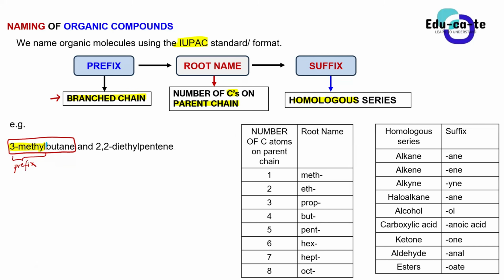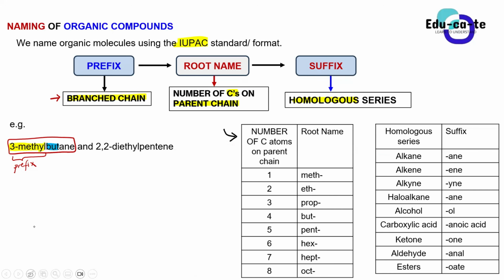Okay, this but, it is the root name. What does it tell us? It tells us the number of carbons on the parent chain. So basically, you use these tables that I've drawn here to figure out how many carbons according to the name. For example, this first table shows the number of carbon atoms and the root name that we use for it.